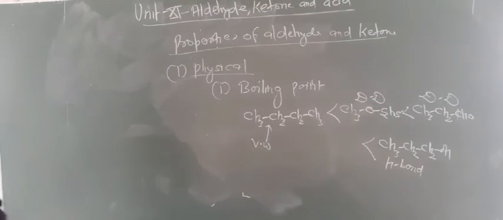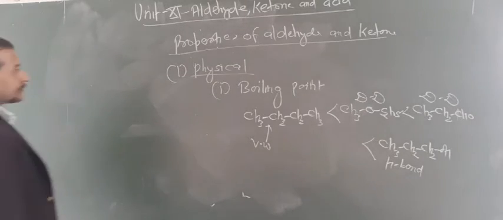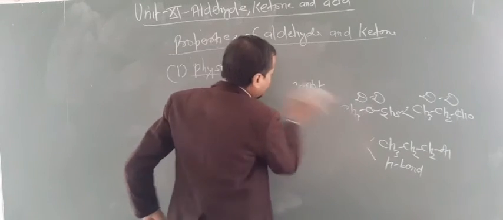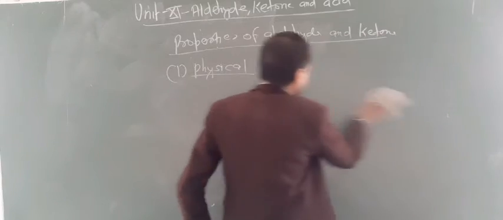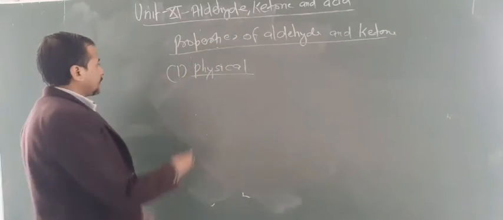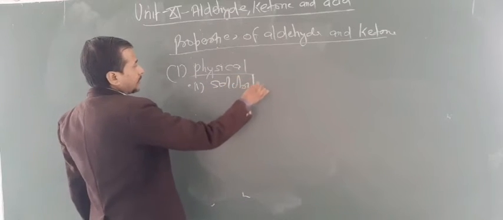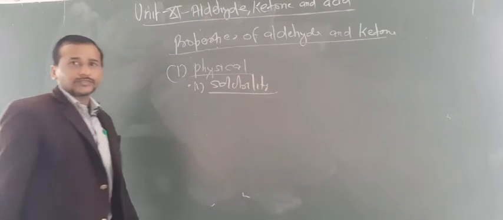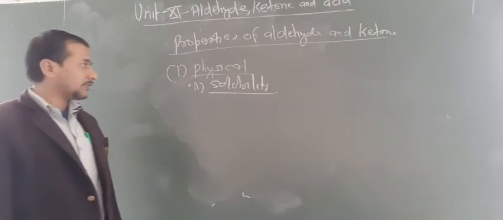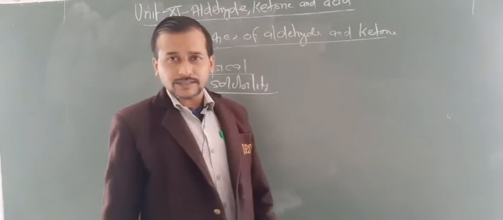Then some more points you have to note about the physical properties, that is solubility. The solubility of lower aldehydes and ketones is more in water.